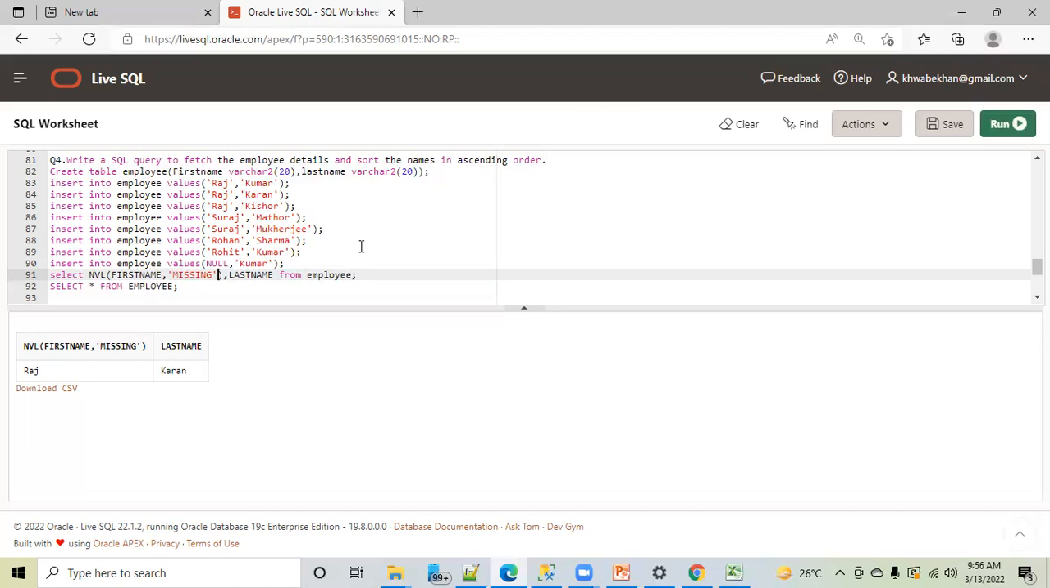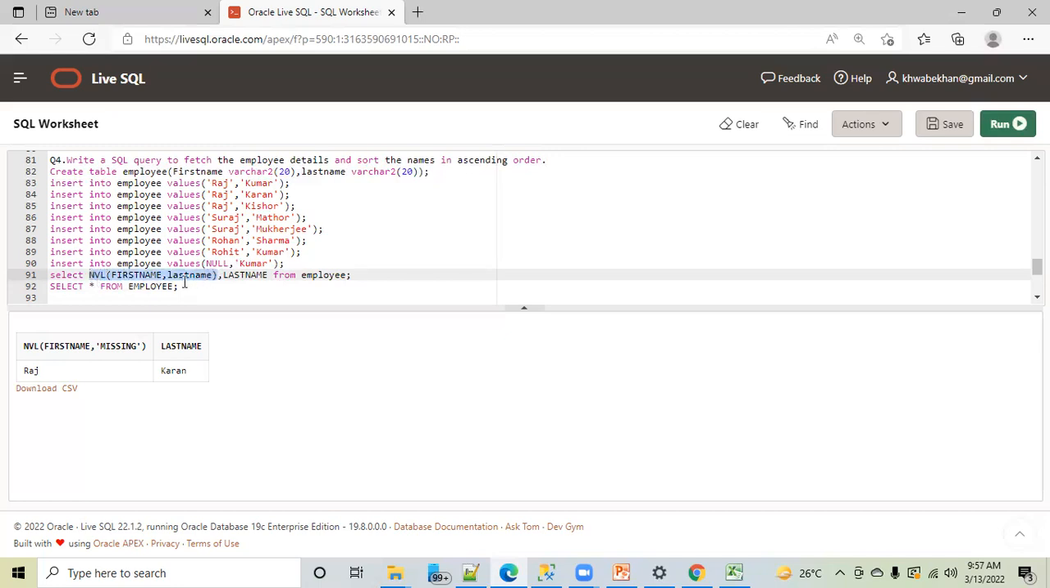Now, I hope you all understood this. Now I'm doing something here. What will be the output of this? What do I mean by NVL first name, comma, last name? Then it will come Kumar Kumar. Tell me the meaning first of all. What is the meaning?